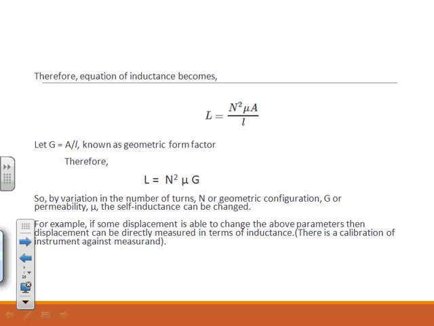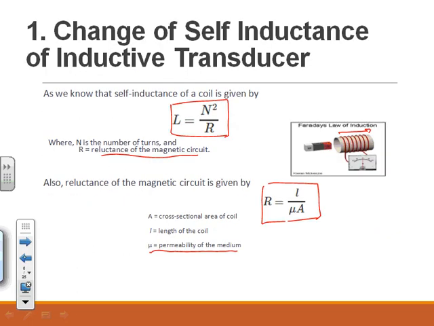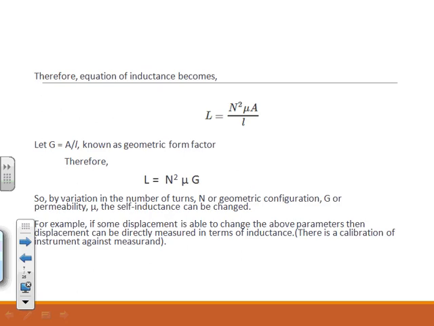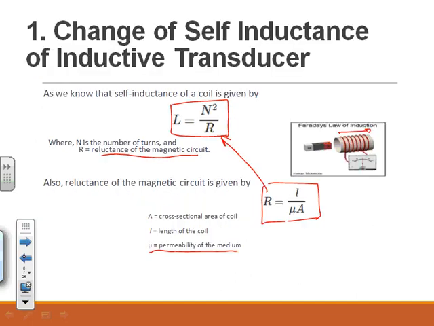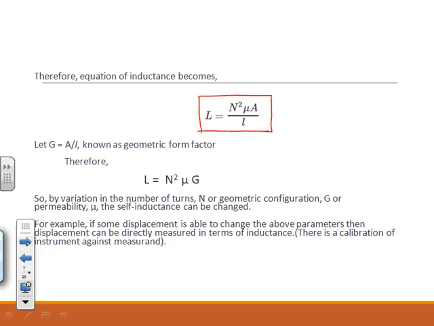Then in the equation L is equal to N squared divided by R, by substituting R is equal to L divided by mu A, we can rewrite the equation as L is equal to N squared into mu into A divided by L. Now we substitute G is equal to A divided by L, where G is called the geometric form factor.